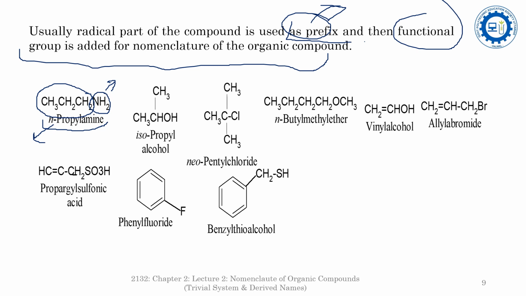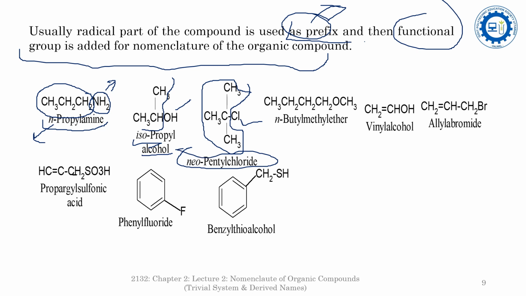Similarly here, isopropyl alcohol. In the isopropyl alcohol, it is the isopropyl radical, and OH is the alcoholic functional group, so isopropyl alcohol. In the neopentyl chloride, it is the neopentyl radical, and the chloride is a functional group, so that's why it is the neopentyl chloride.